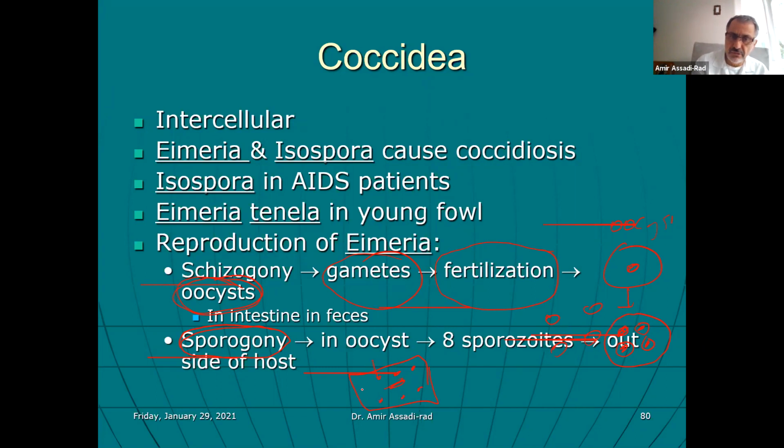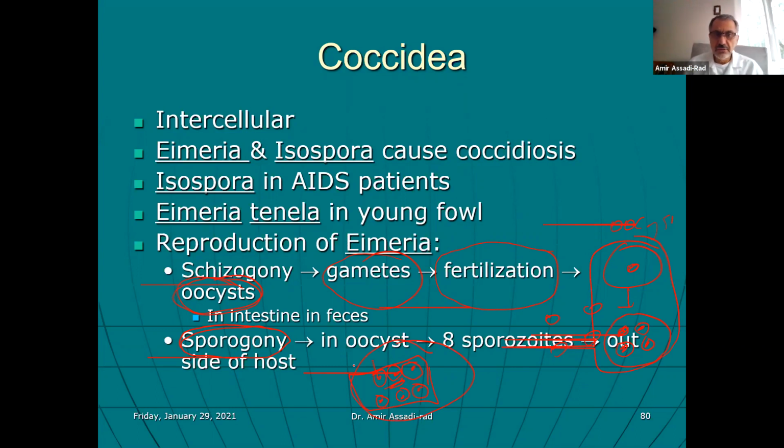The nucleus multiplies, but they don't form a cell membrane around themselves. After the nucleus multiplies, which is called schizogony, then they form a cell membrane around themselves. I hope I'm making some sense. That process is called schizogony. This process right here is called sporogony. This process right here is called schizogony.